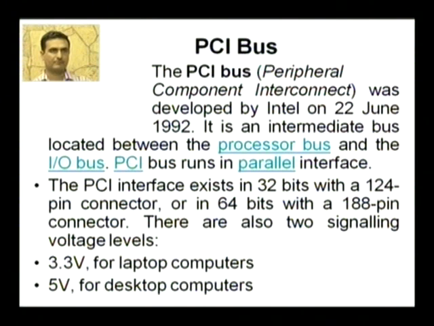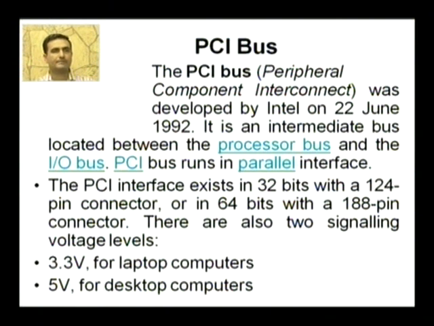What is the parallel interface? We can understand the difference between the serial and the parallel interface. In a serial interface, suppose we want to transmit 8 bits, then a single line is needed and a sequence of 8 bits is transmitted bit by bit. But in the parallel interface, 8 lines are required and each bit is transmitted in parallel.